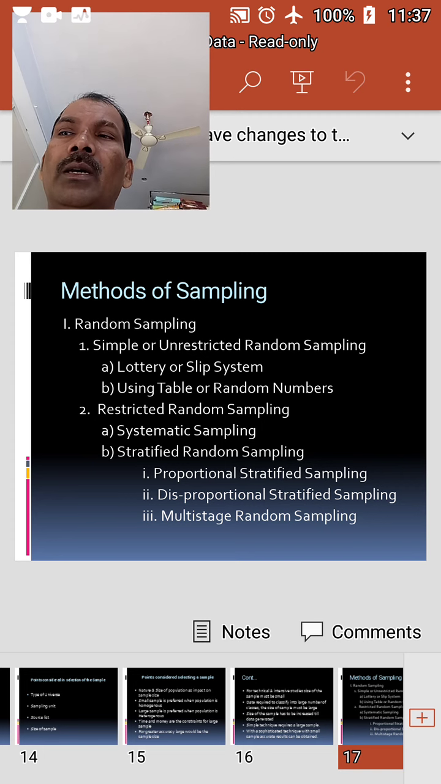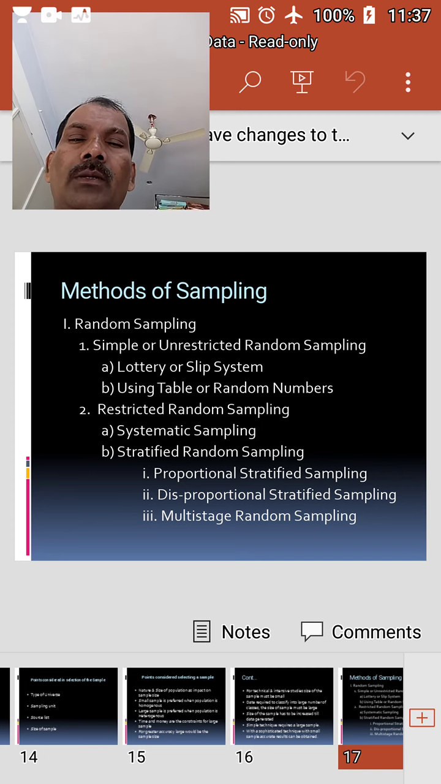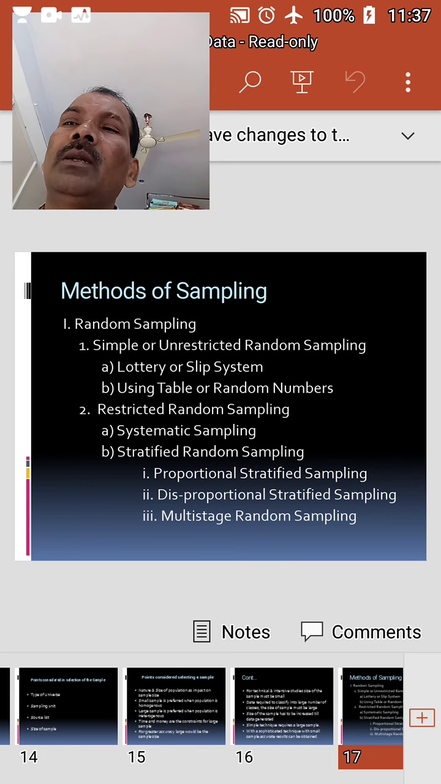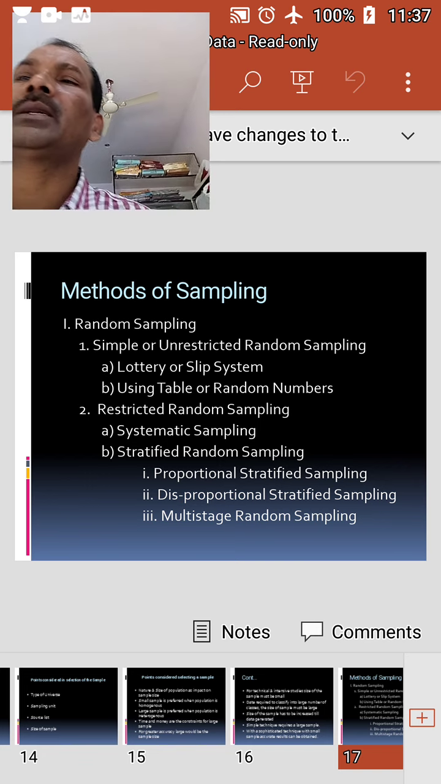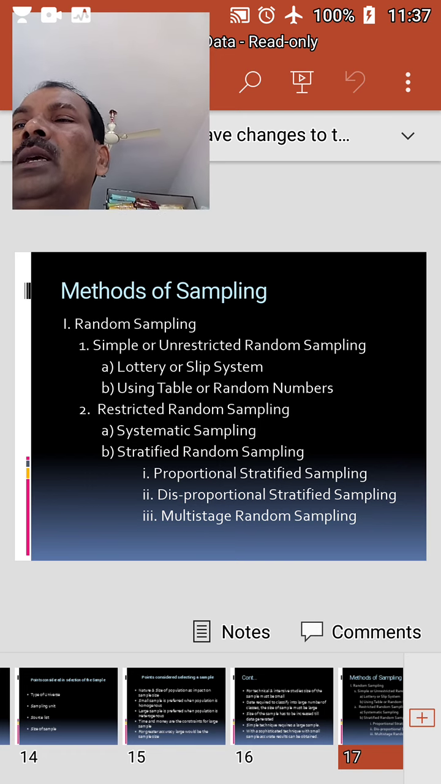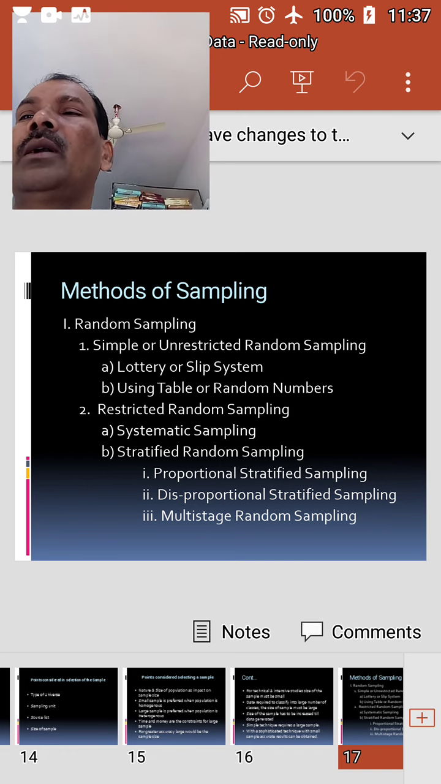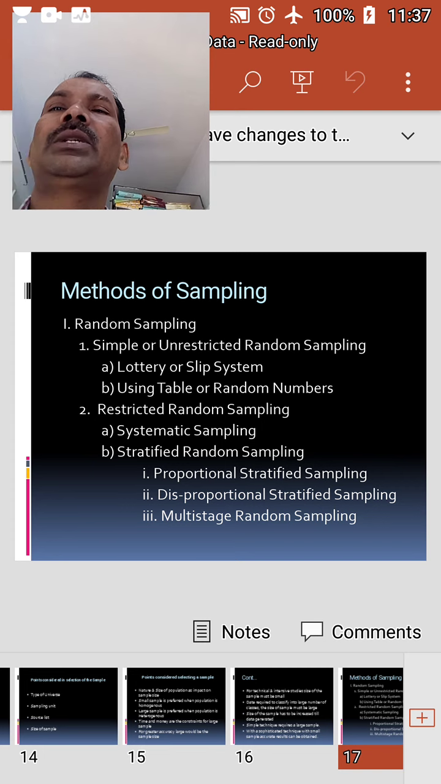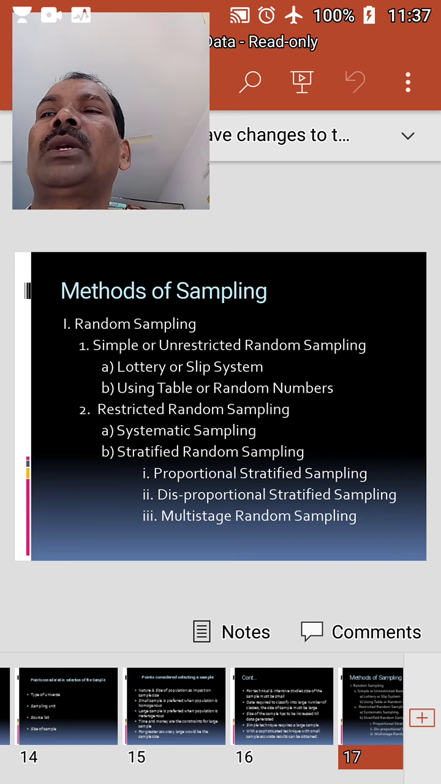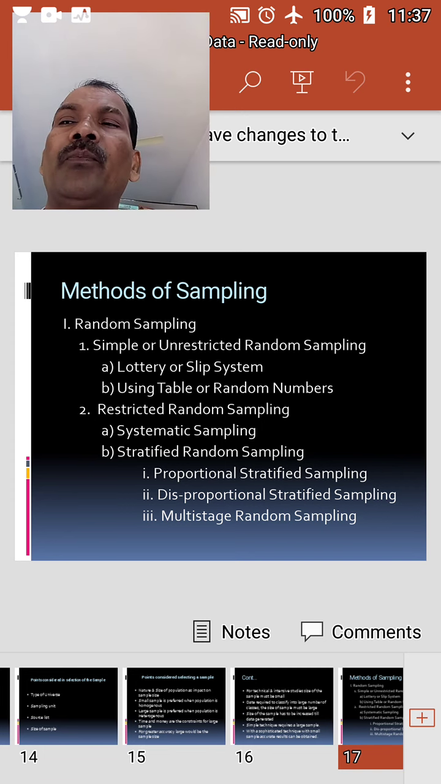Next one, restricted random sampling. Under this method, the sample is selected by placing certain restrictions on units to be selected. These restrictions may be regarding the group of characteristics or group of identical items of size, shape, color, etc. The various methods of restricted random sampling are examined below.